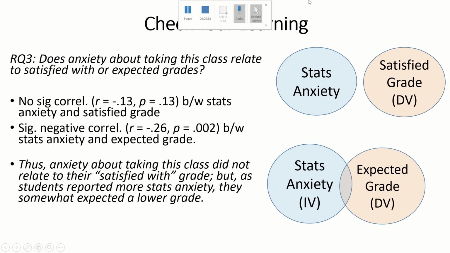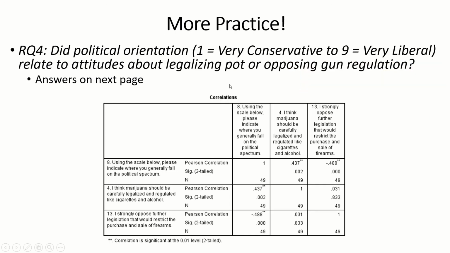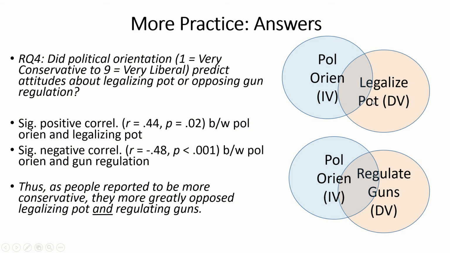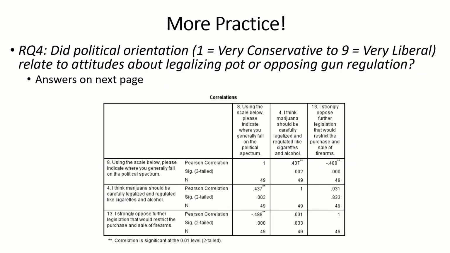So that's the check your learning exercise. If you want more practice, we have a fourth research question here. No longer looking at anxiety, but looking at whether political orientation related to attitudes about legalizing pot or opposing gun regulation. The answers will be on the next page in the PowerPoint, or I can just briefly show them there. So you can pause the video and check your work.